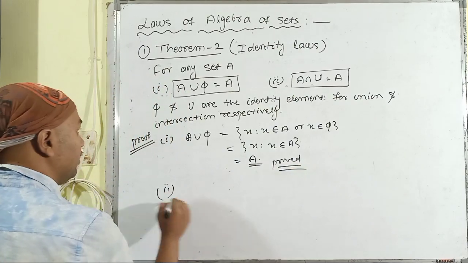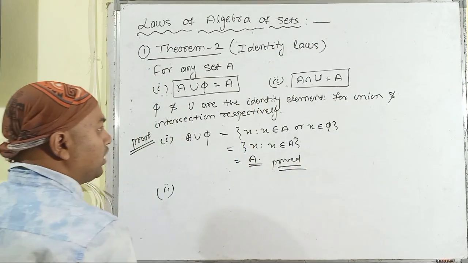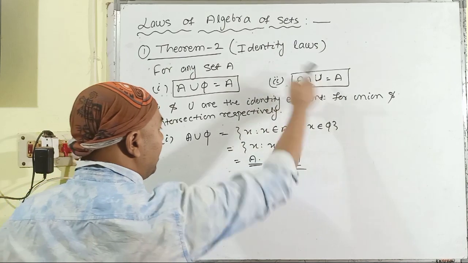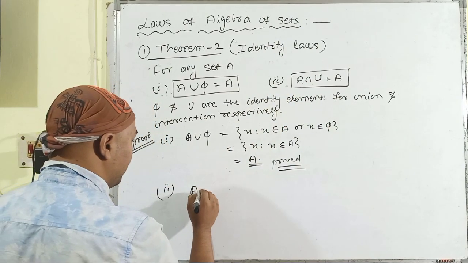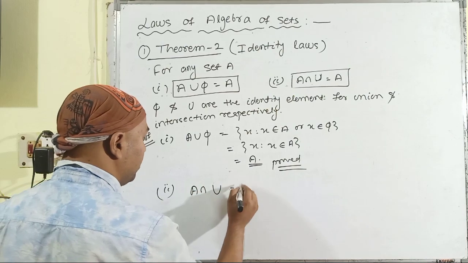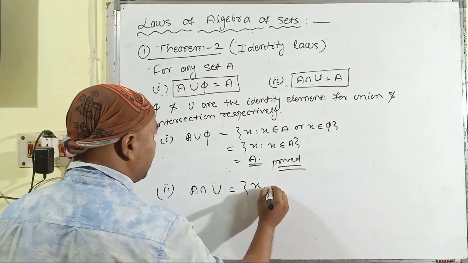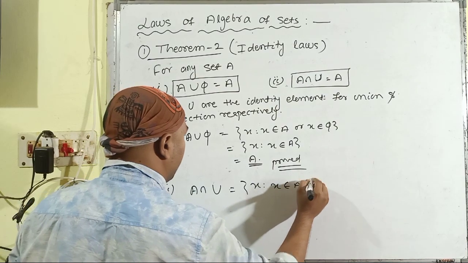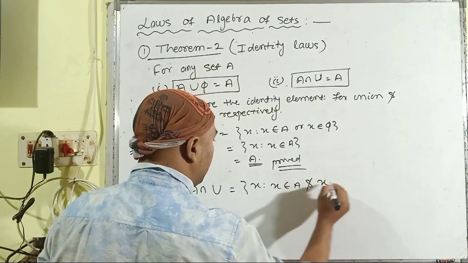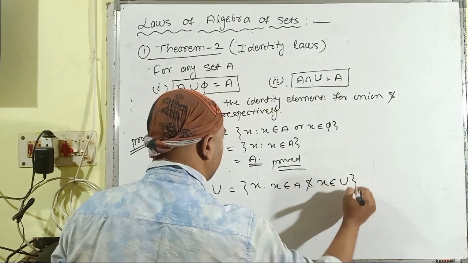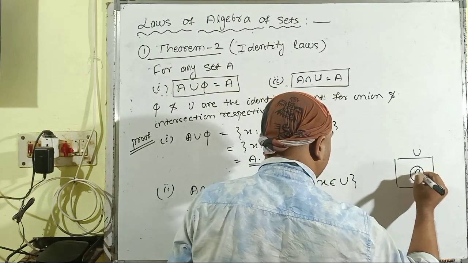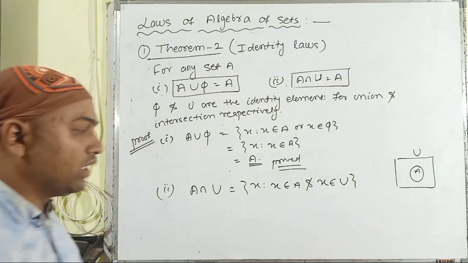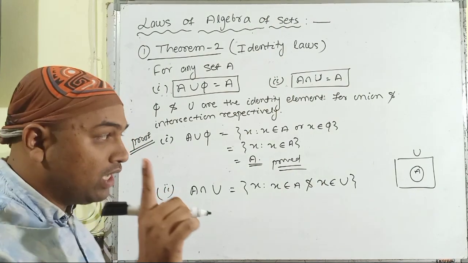Then for the second one, we have to prove that the intersection of A and the universal set gives us the result A. A intersection U is X such that X belongs to A and X belongs to the universal set. Here is the universal set U and the given set A, and we have to find their intersection.